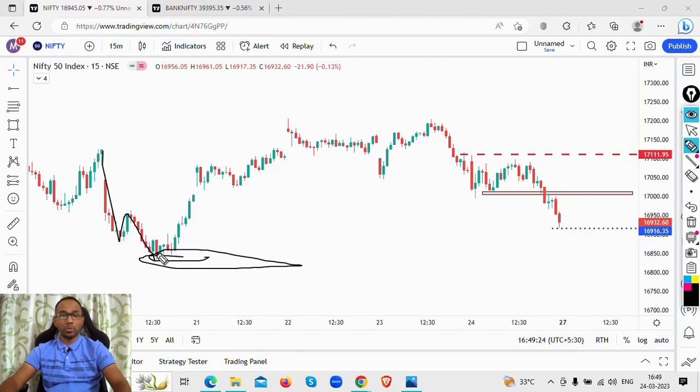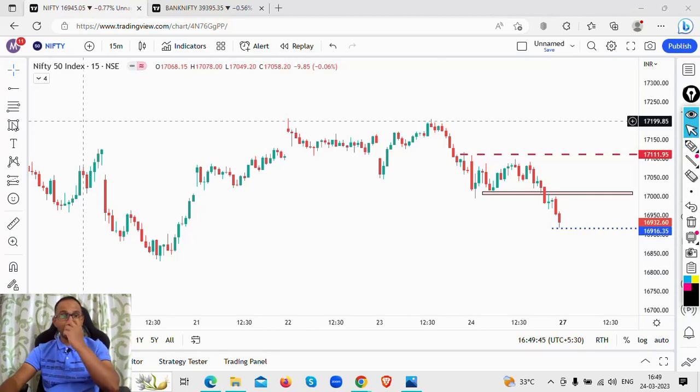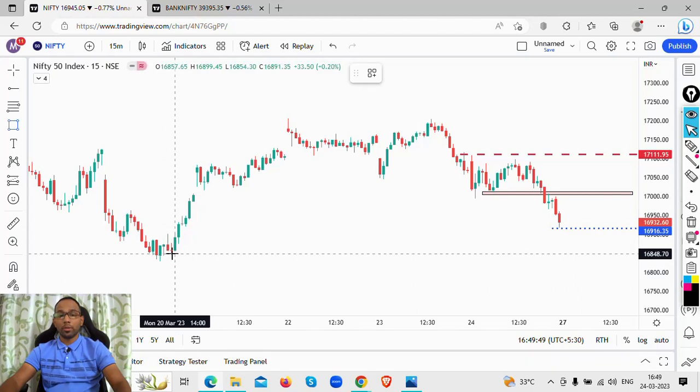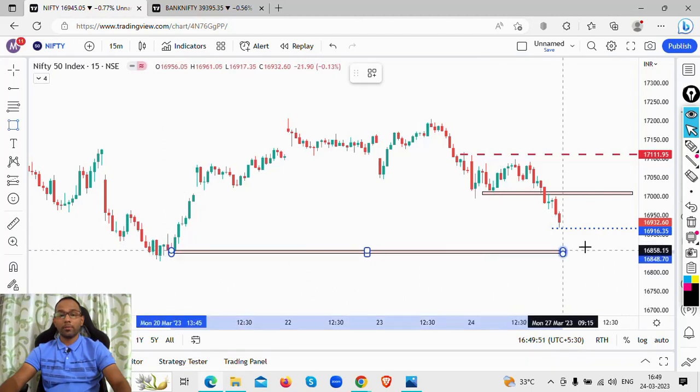Okay, and there was strong buying and it pushed the buying all the way to 17,200 levels. Around this particular level, I expect it to be intact till 16,840 to 16,850 levels is reached. So this is a very important zone for the bulls. If you're bullish in the market, this is a very important zone.